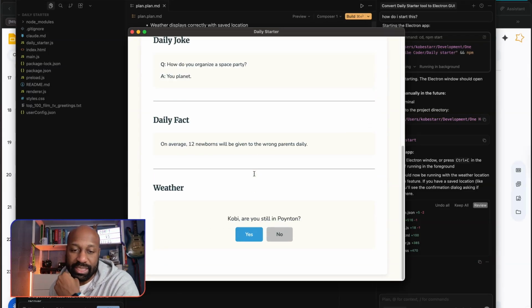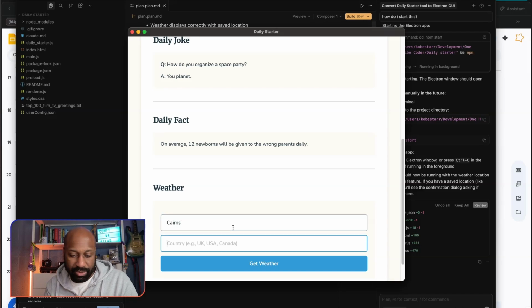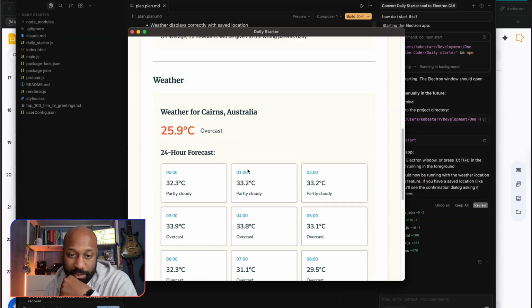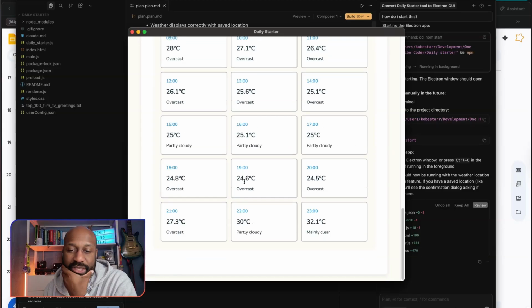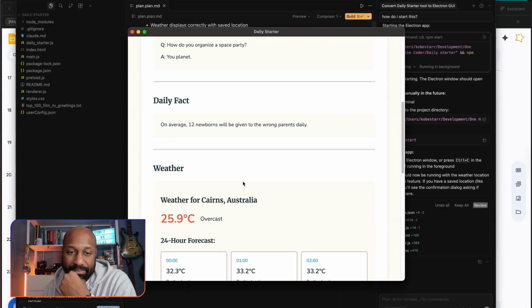Airplane from 1980. Weather. Kobi, are you still in Poynton? Yes. No, I'm going to say no. I am in Cairns, Australia. Wow, it's pretty toasty there. It's going to be pretty toasty. Guys, you're going to have a great day. Make sure you wear sunscreen. Daily facts: on average 12 newborns will be given the wrong parents daily. That's horrible. Hopefully that's globally, not just in Cairns.